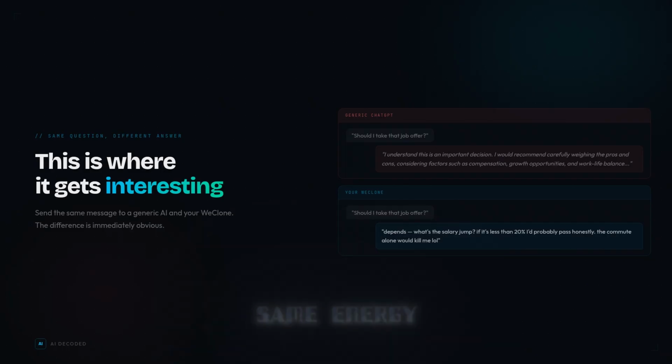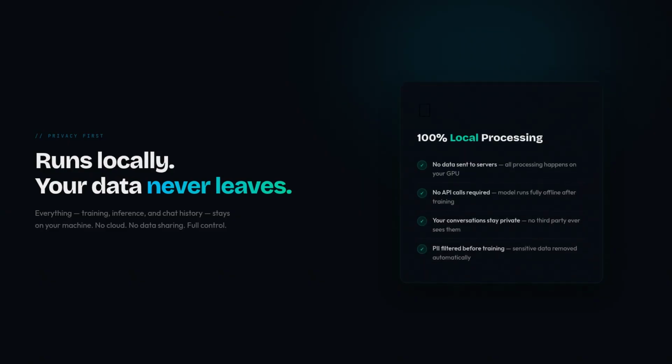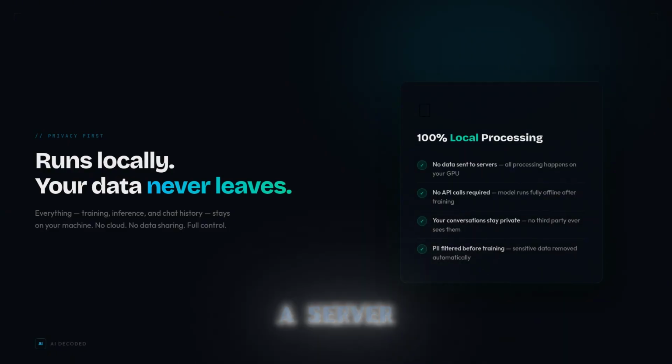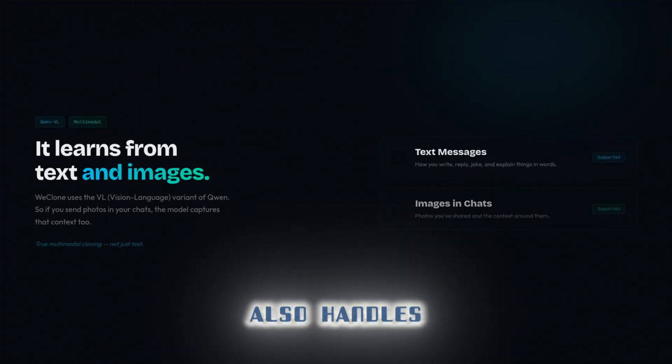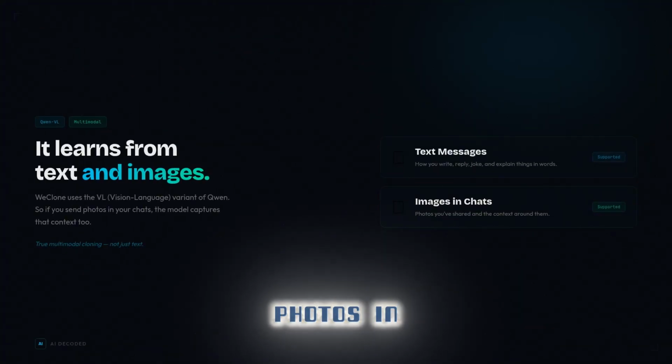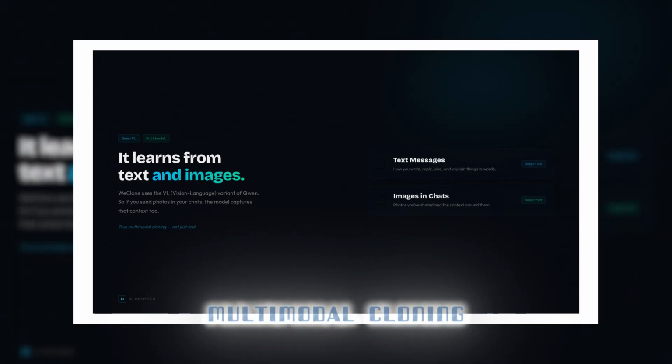Same words, same energy, and everything runs locally. Your chat data never goes to a server. No privacy risk. Full control. WeClone also handles images, so if you share photos in your chats, the model learns that context too. This is true multimodal cloning.